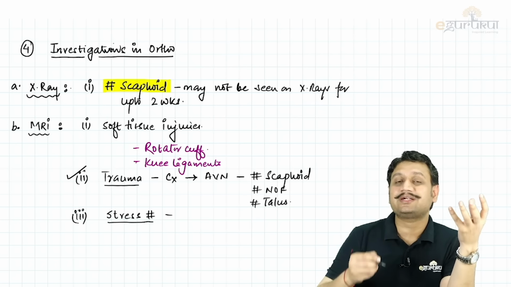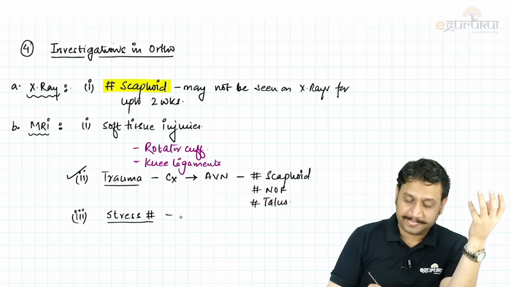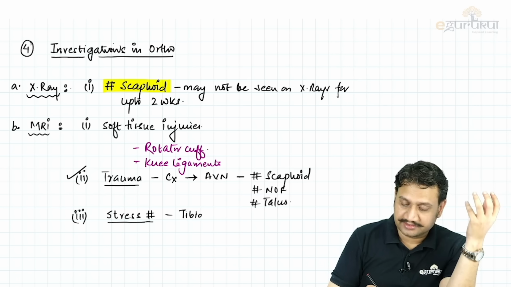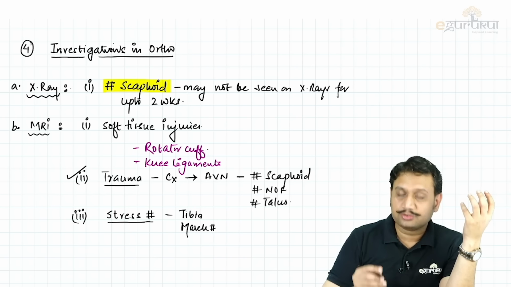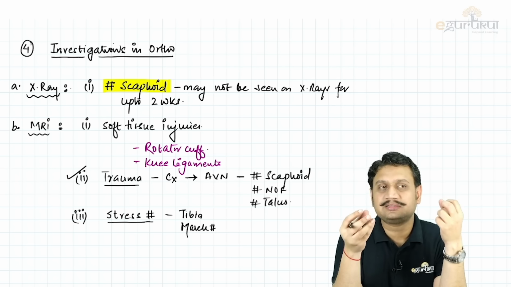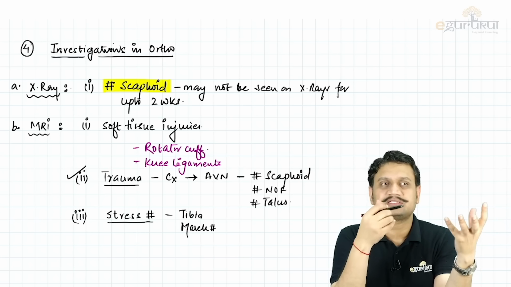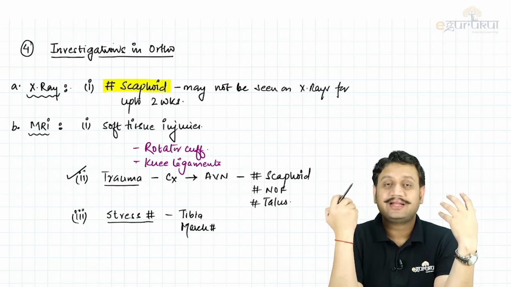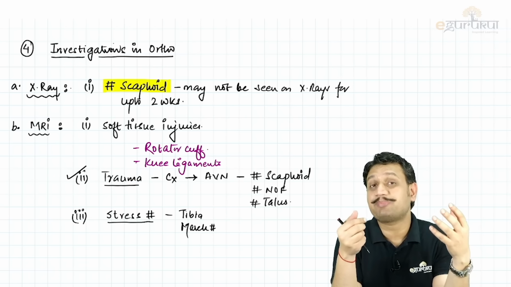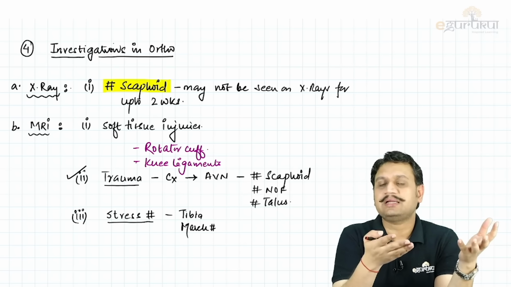Whether they are talking about stress fractures of the tibia, or stress fractures of the foot, where we call it the march fracture. They are telling you there is a young recruit, a fellow in CRPF, in some army, in some military post, doing marching every day, now complaining of pain around the 2nd, 3rd metatarsal, MR, right?